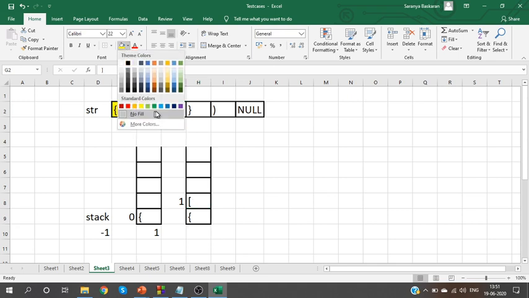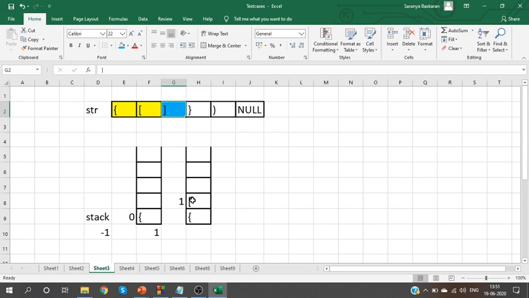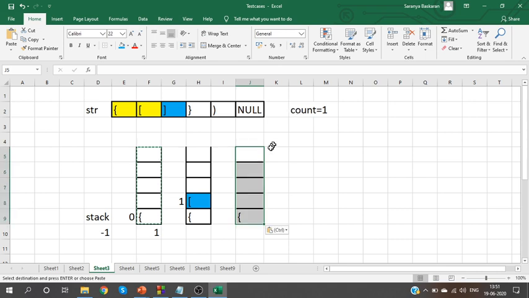What will we do when we see a close bracket? We'll compare it with top of stack. When I compare it with top of stack, both are matching. Since both are matching, count value changes as 1. Now, after they are compared, I will remove it from the stack. This is step 2, step 3. After they are compared, remove it from the stack. So top of stack will be 0.